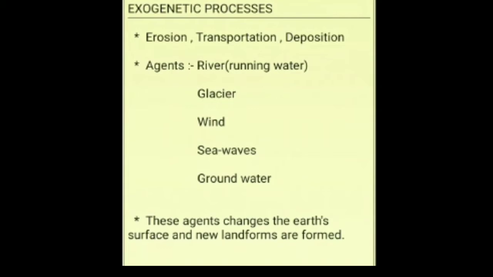Today we start with a new chapter, number 4, Exogenetic Processes Part 2. Let us revise what are exogenetic and endogenetic movements. Movements which take place inside the earth are called endogenetic movements, and different landforms are formed because of those endogenetic movements. In the previous chapter, number 3, we talked about exogenetic movements, means the movements which are taking place on the surface of the earth and landforms formed because of the same.